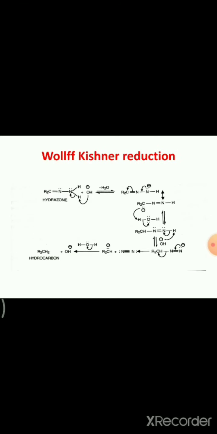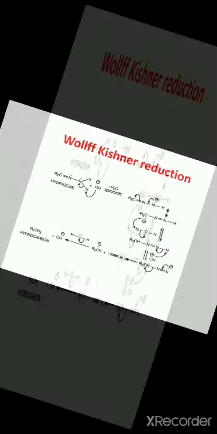These are some analysis tests of aldehydes and ketones, and this is about some reactions of aldehydes and ketones. In today's class we have discussed the oxidations of ketones in the presence of strong oxidizing agents like potassium permanganate in acidic medium or potassium dichromate in acidic medium, and next the selective oxidation with SeO2, and next the catalytic reduction, that means reduction in the presence of Raney nickel.